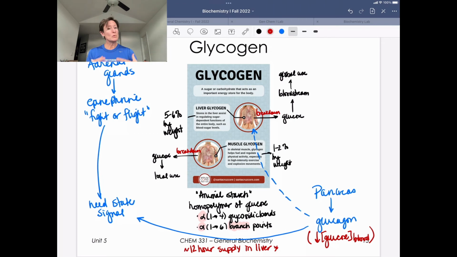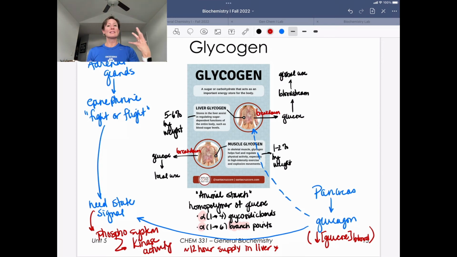So big picture, we've talked about this already. Need state signals are going to put us into that phosphosystem, and that means we are going to have a lot of kinase activity. Lots of phosphorylating going on, decorating things with phosphates. Some processes it's going to upregulate, some other processes it will downregulate. But need state signals are going to be epinephrine and glucagon.